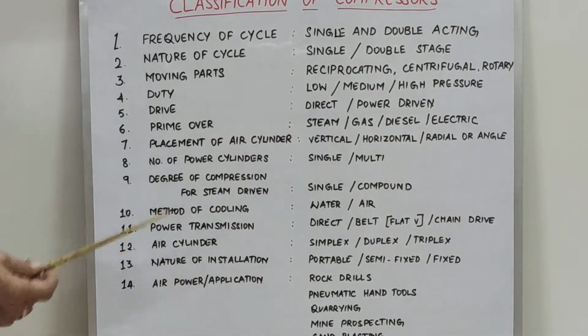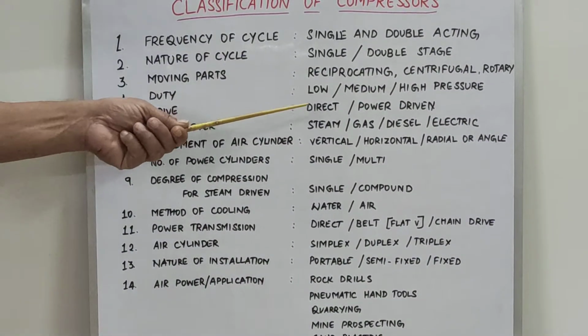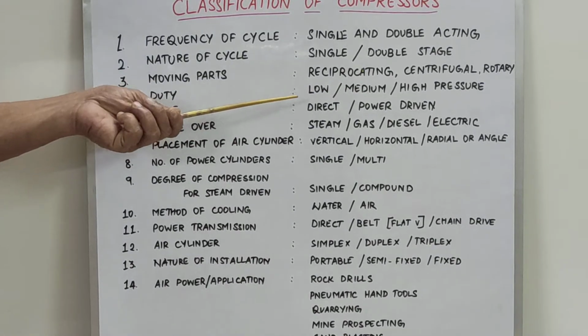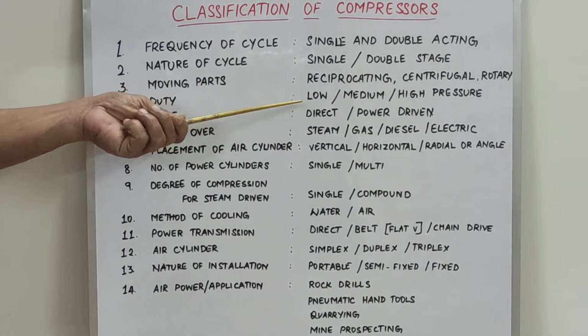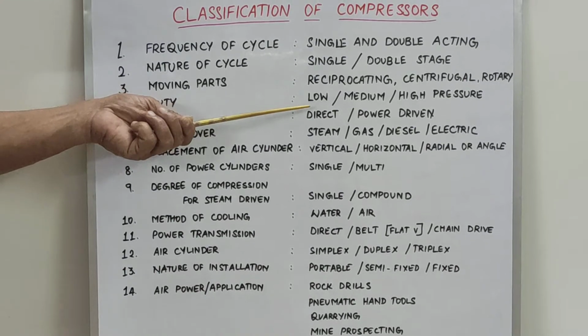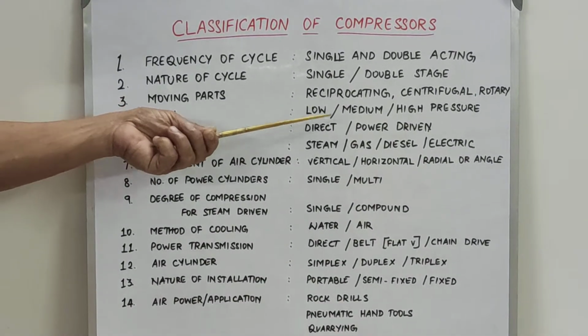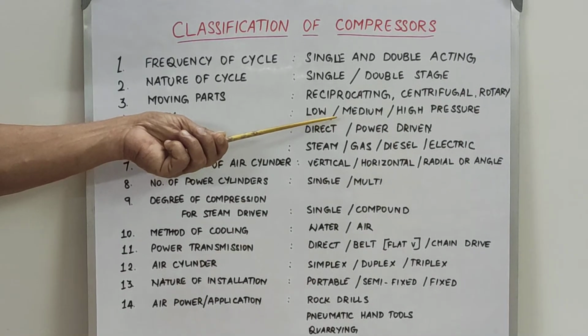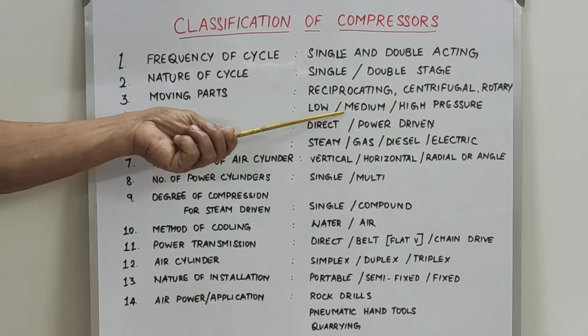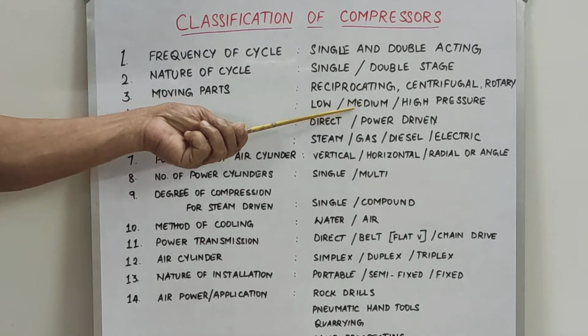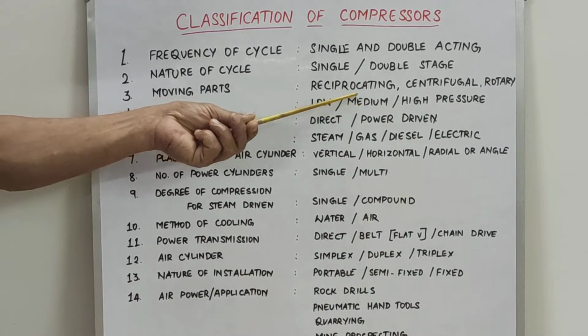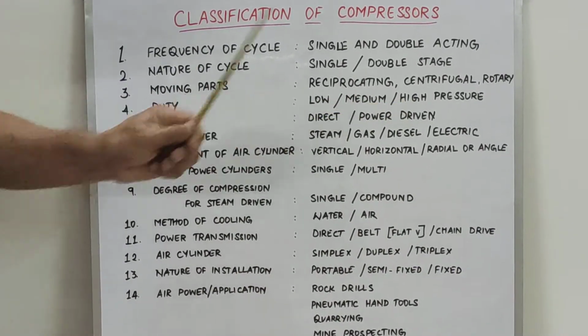Then based on the duty, whether it is low pressure or medium pressure or high pressure. Low pressure are normally portable, which, as I said earlier, are used in the petrol bunk for cleaning, air pressure like that. And medium pressures are used for single stage, normally used in sandblasting and spray painting, and high pressure is used in all industries.